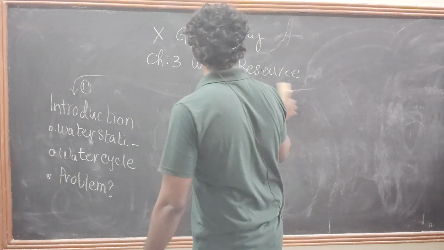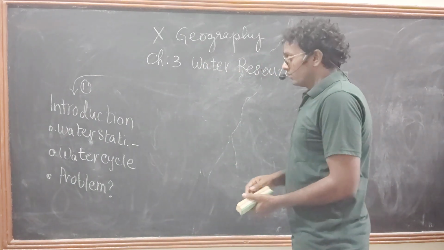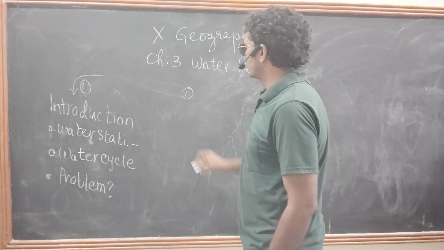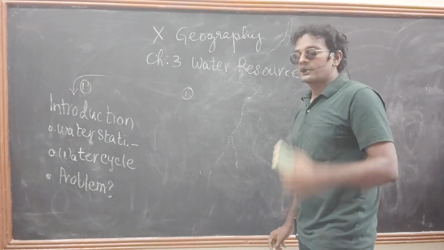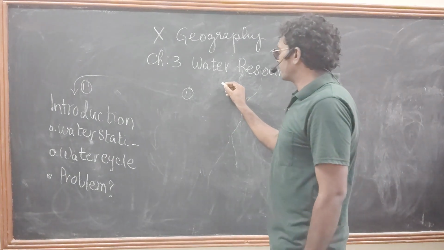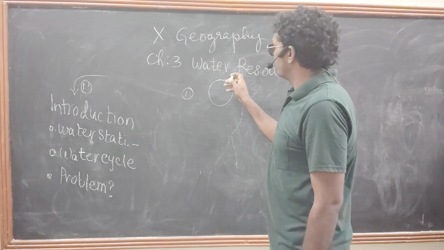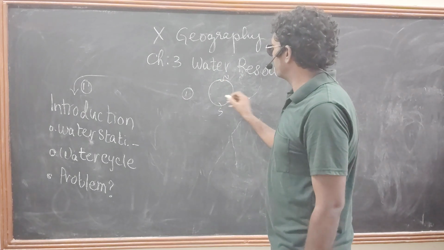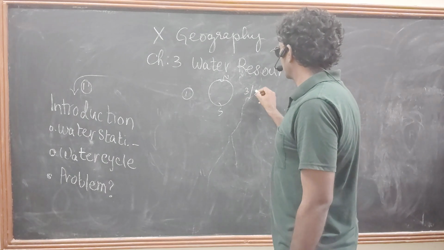See this. On our Earth's surface, nearly three-fourths is occupied by water.